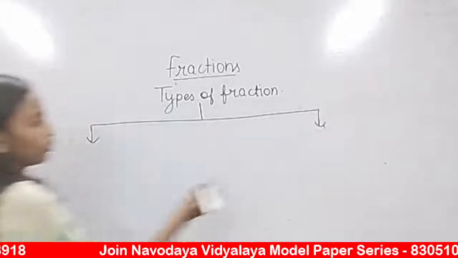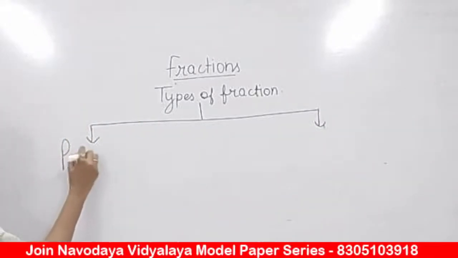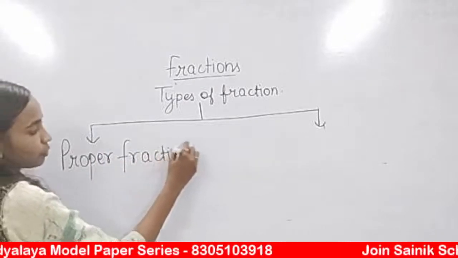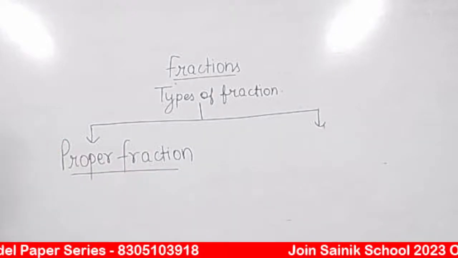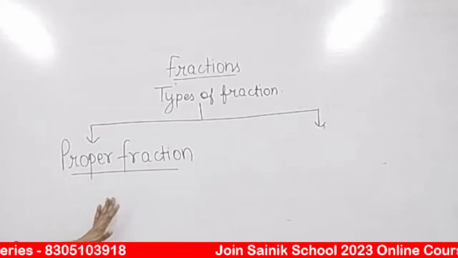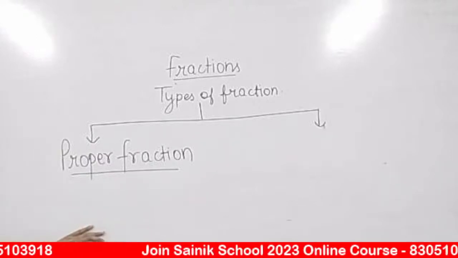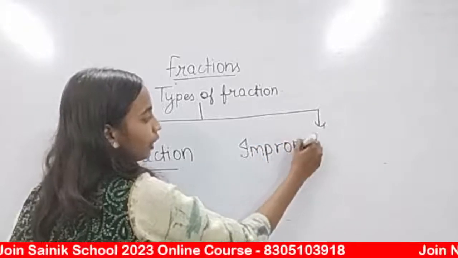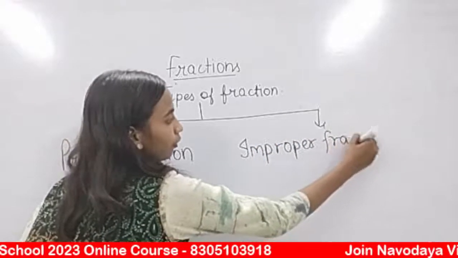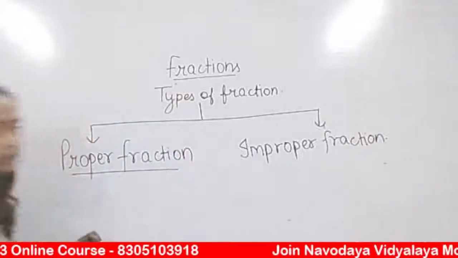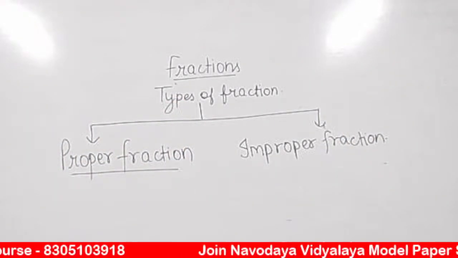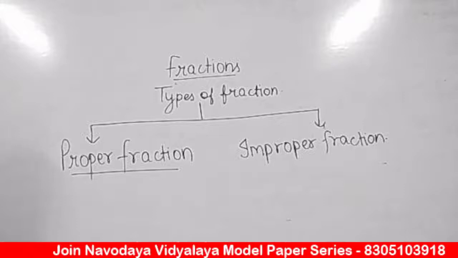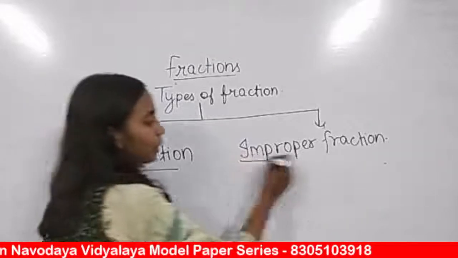Okay, so the first one we have is proper fraction. First kind of fraction we have is called proper fraction. And just opposite to that of proper fraction we have improper fraction. So memorize the name, proper fraction and improper fraction. Okay, so let's study one by one about each one of them.